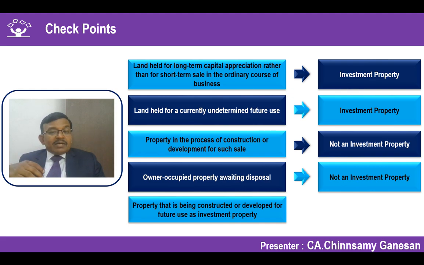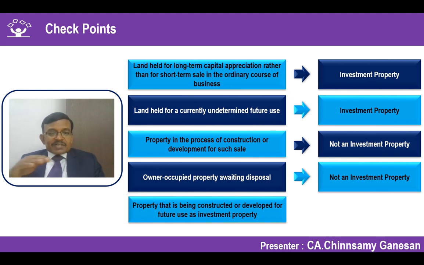Property that is being constructed or developed for future use as investment property. Interesting point. The third one we have said, with the intention of future sale, we said it's inventory, whereas where the intention is for letting it to others or for capital appreciation, that is future use as investment property.